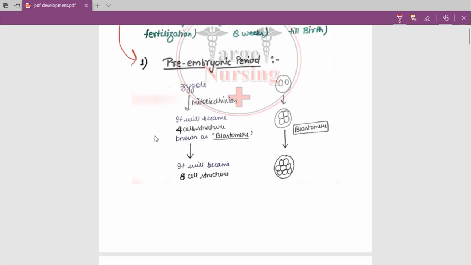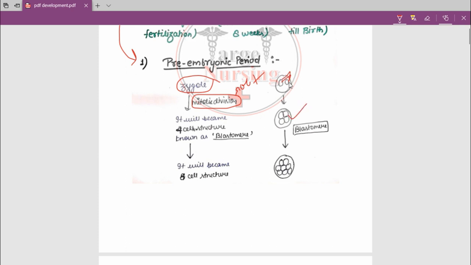What happens in the pre-embryonic period? The zygote is already developed from fertilization. It is the product which we found from fertilization. The zygote will divide by mitotic division. What is mitotic division? It is an additional division, like there are two nuclei there. So it will become a 4-cell structure.